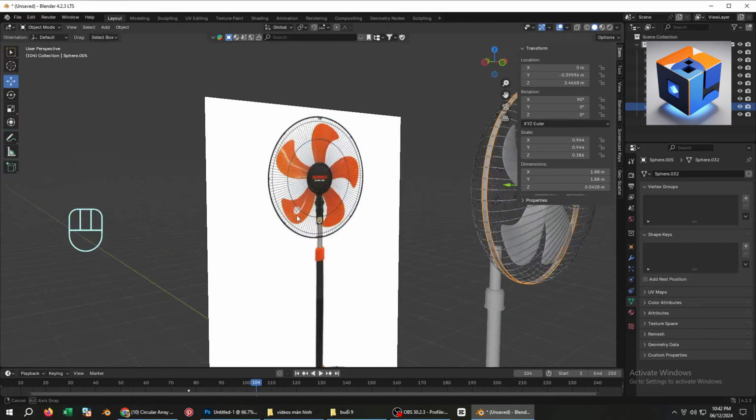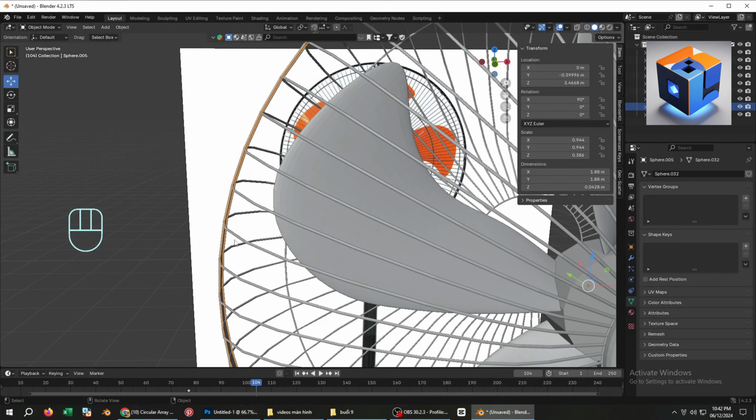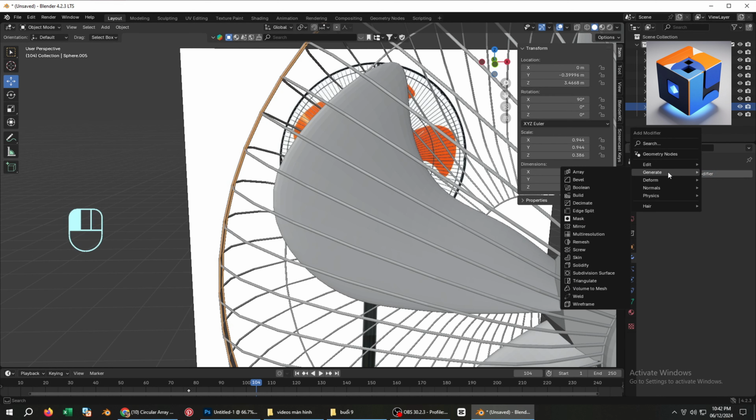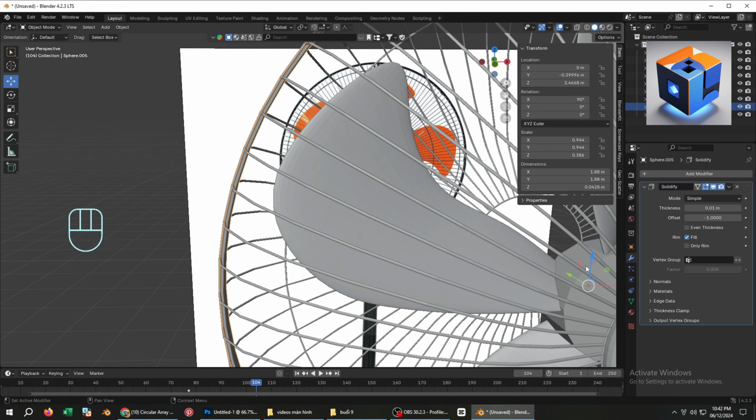Let's make the fan rim a bit thicker here. Select the fan rim. Then go to Add Modifier and choose Solidify. Increase the thickness value slightly to make it thicker. Adjust the thickness to your preference.